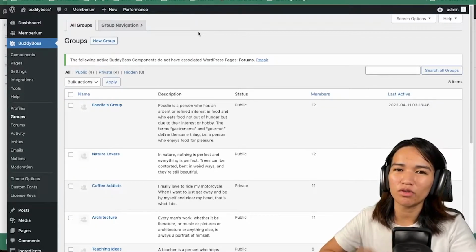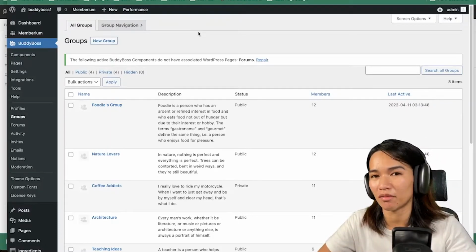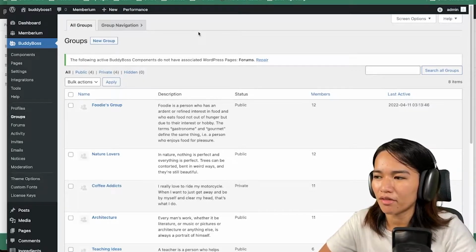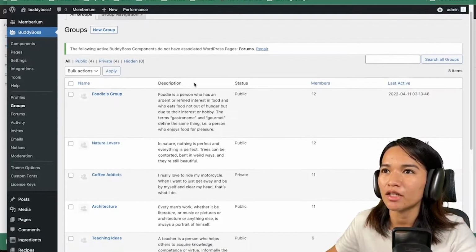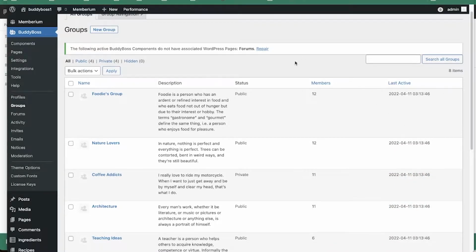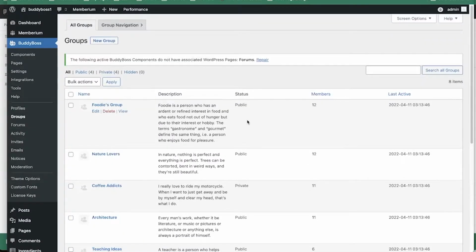So let's talk about the groupings and forums. As you can see here in my staging site, in my local WordPress site, I have imported some dummy content from BodyBoss itself. If we check here, we have the name, description, status, members, and then last activity. For the status, there's public, private, and even hidden, so you could hide it, and so on.